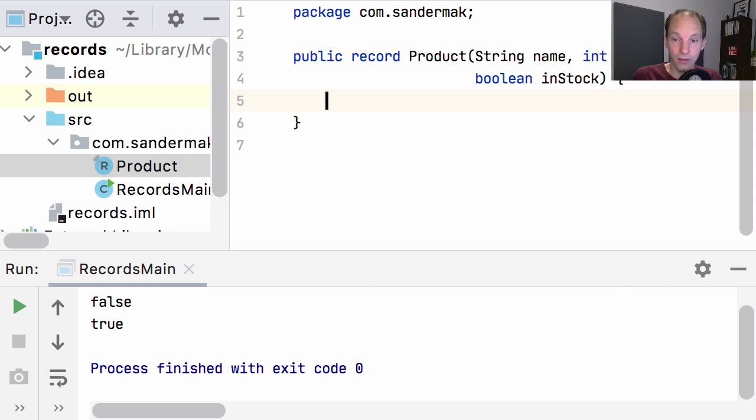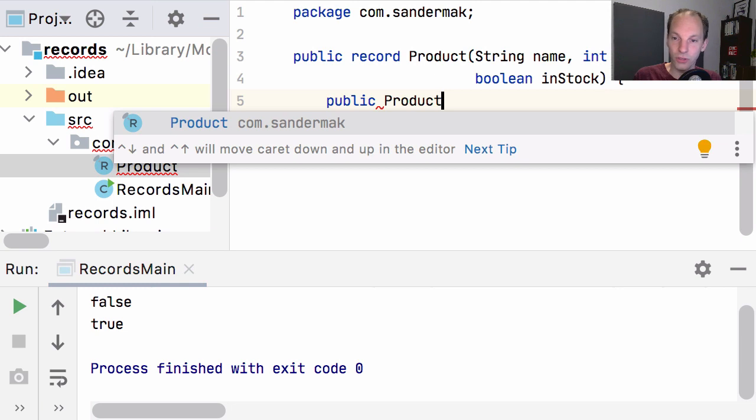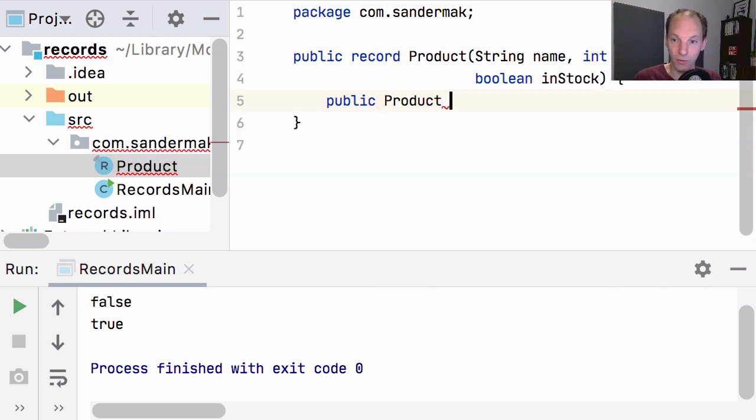But another thing that often comes up is validation. You only want to create a record if the input provided to the record constructor is valid. Now, for that, we can also define a constructor here. So we can say public product, and then we have two choices. Either we can do a regular constructor and then we provide all the component names again as parameters to the constructor, or we can use a new format, the so-called compact constructor, where we can leave off the formal parameter list, and implicitly we will have access to name, price, and in stock here.